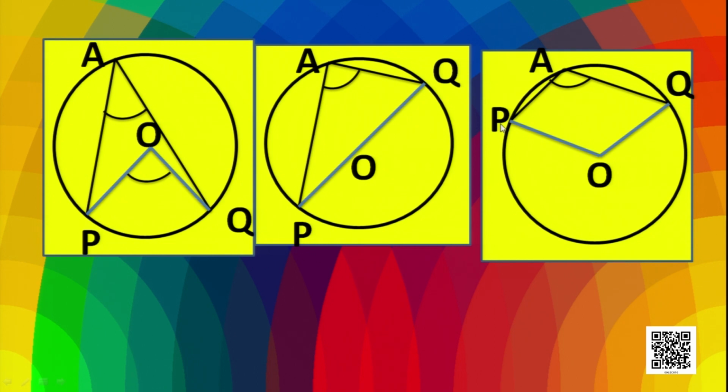In the third case, PQ is the major arc and the angle subtended at the center is the reflex of angle POQ, and its angle on the rest part of the circle is PAQ. By taking any one of these cases, we can prove it, and it is also true for each case.